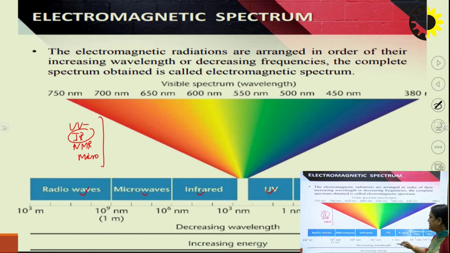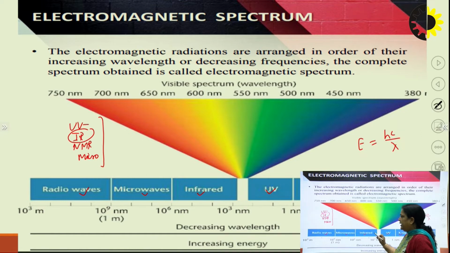This is the increasing order of energy, and since E and lambda are reciprocal, it is the decreasing order of wavelength. That is, the wavelength of UV-visible is less than the wavelength of IR and then microwave.